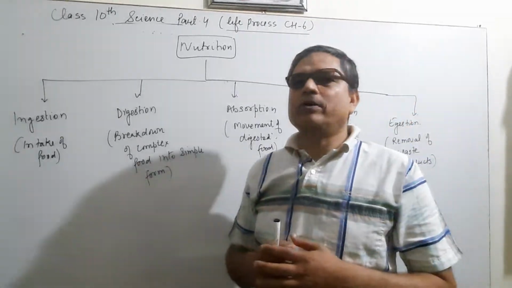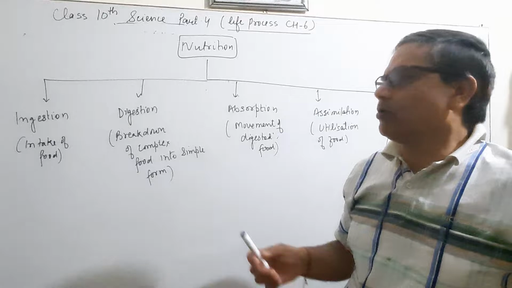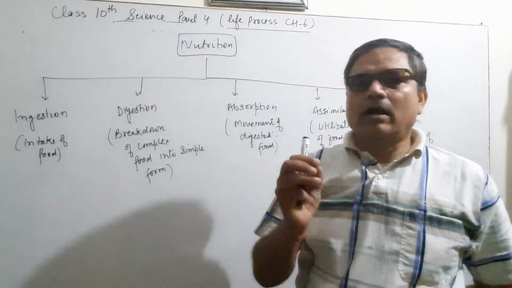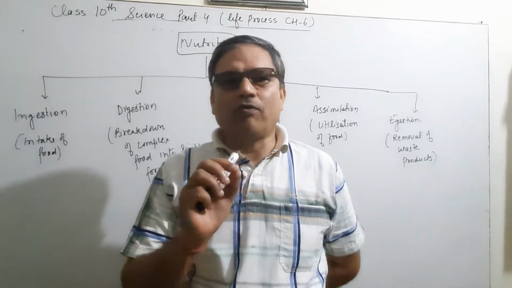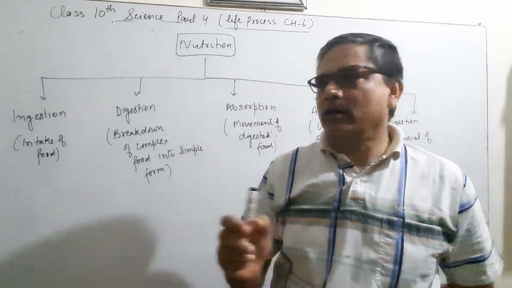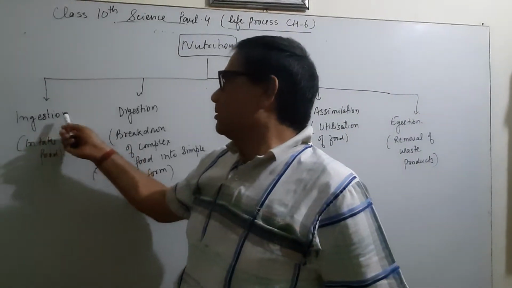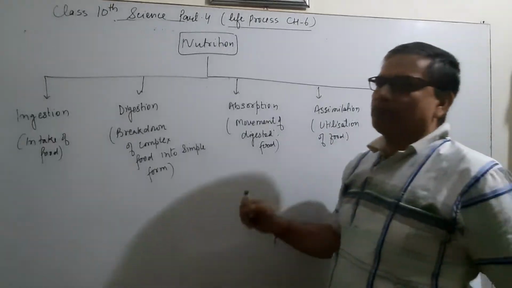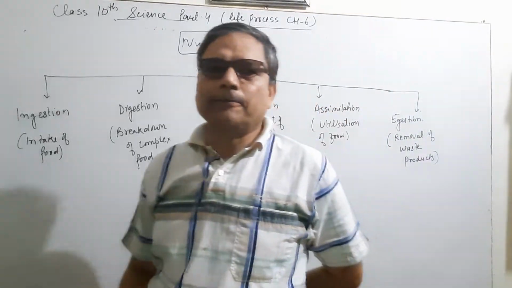And the nutrition in human beings is based on, first, ingestion, digestion, absorption, assimilation and egestion.